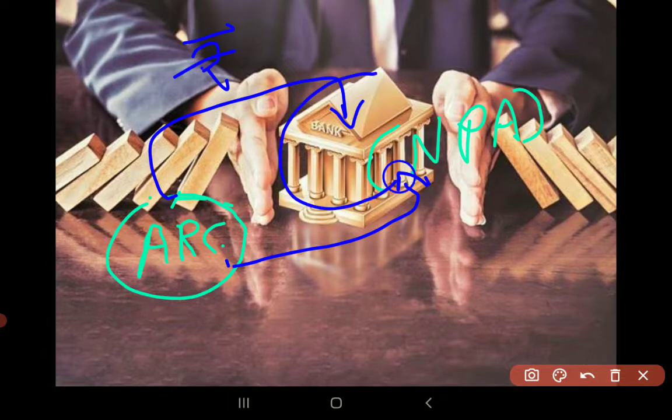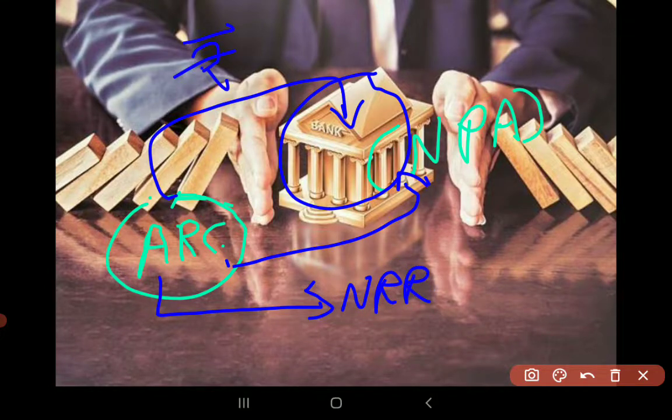So the problem of NPAs for the banks can be resolved. What the ARC will do with these NPAs is deal with the debtors and get a solution with them through legal process. So this is ARCs.